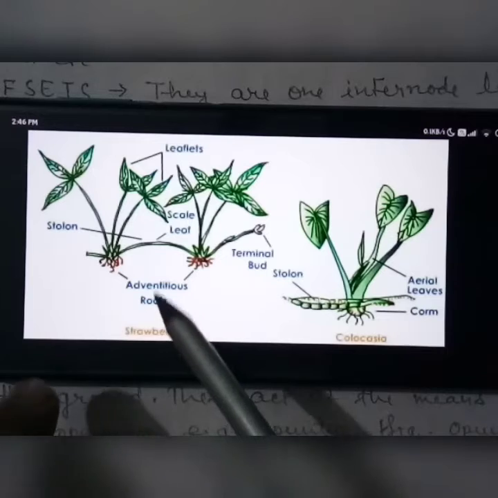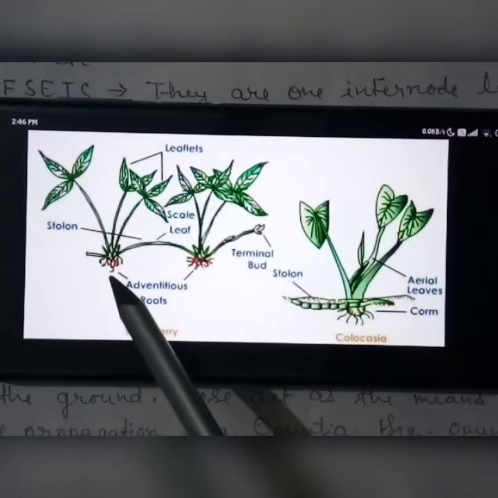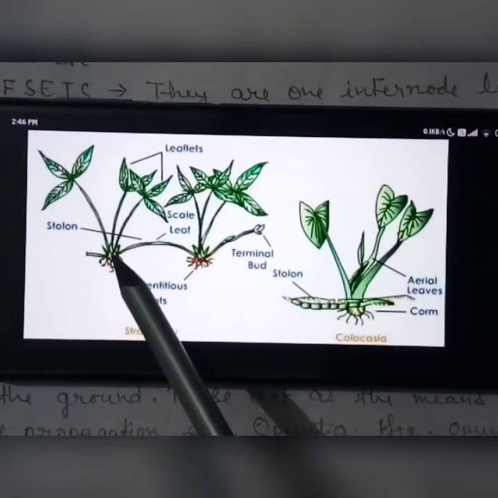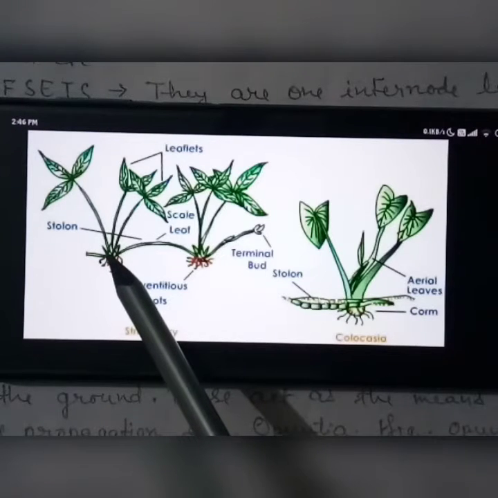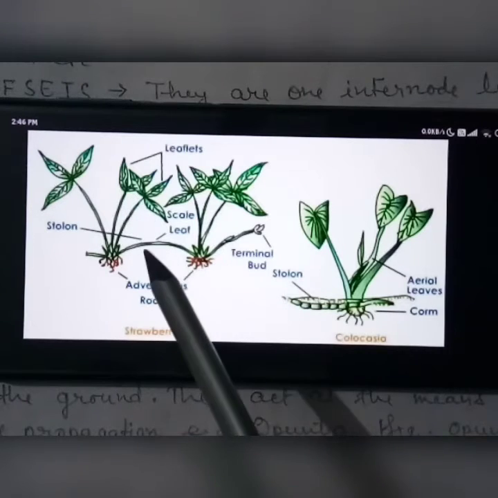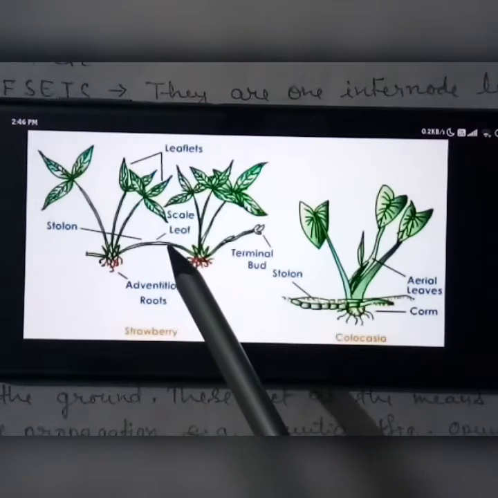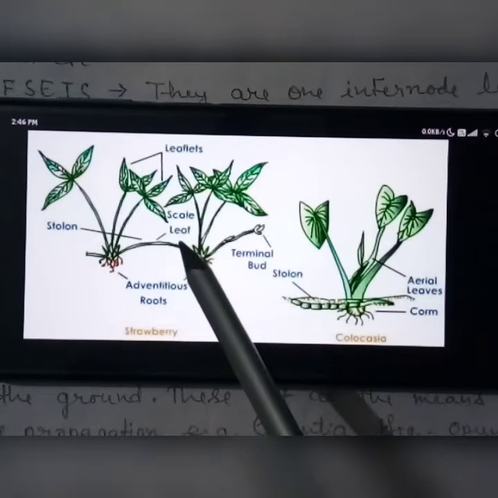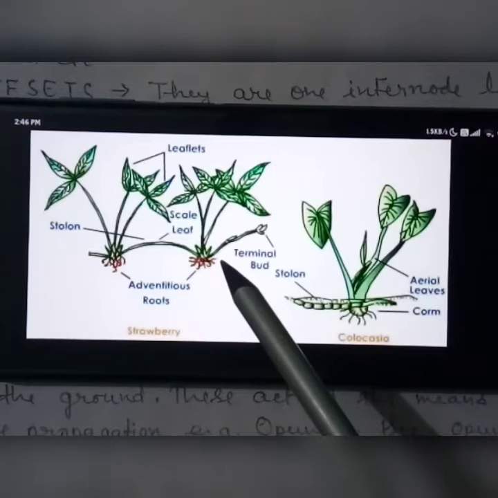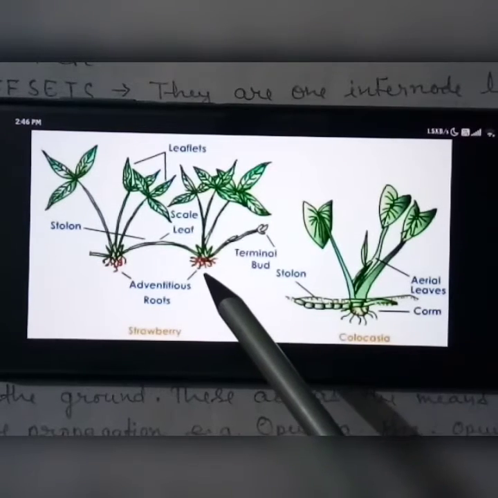See, in strawberry, this is the adventitious roots and stolons. It is the main plant base, aerial part, leaflets. These stolons have the scaly leaves, and stolons produce the buds that grow into new plants.